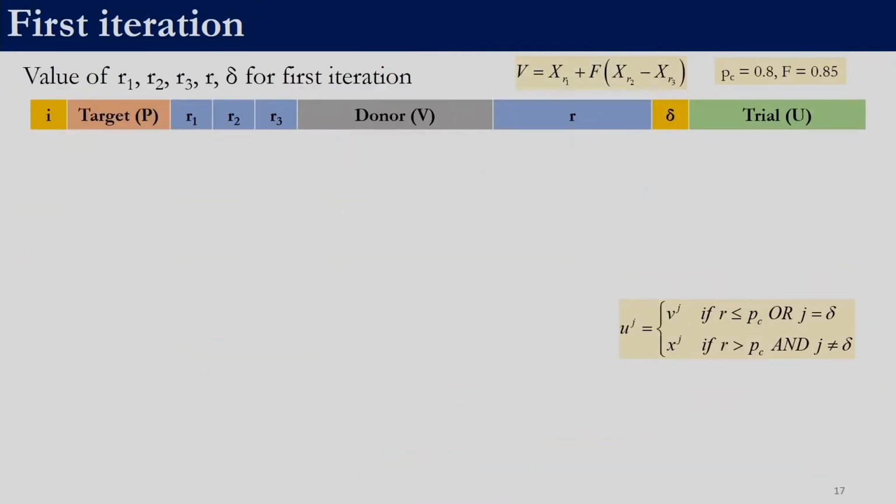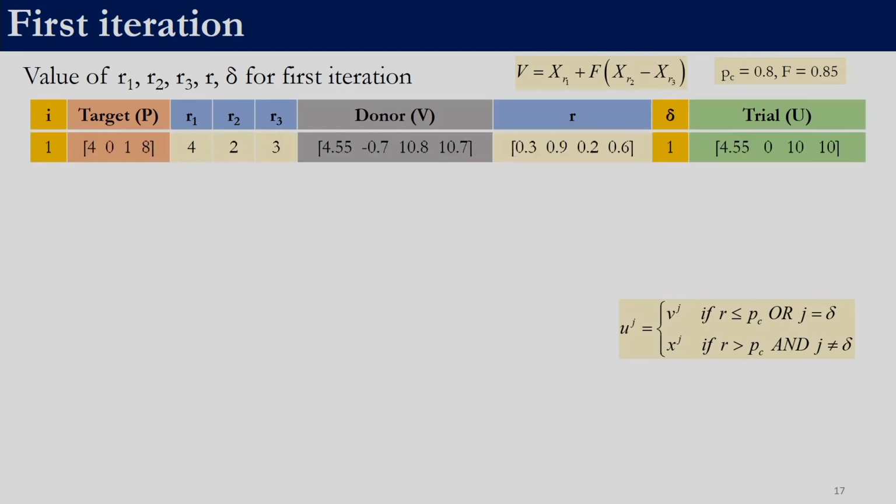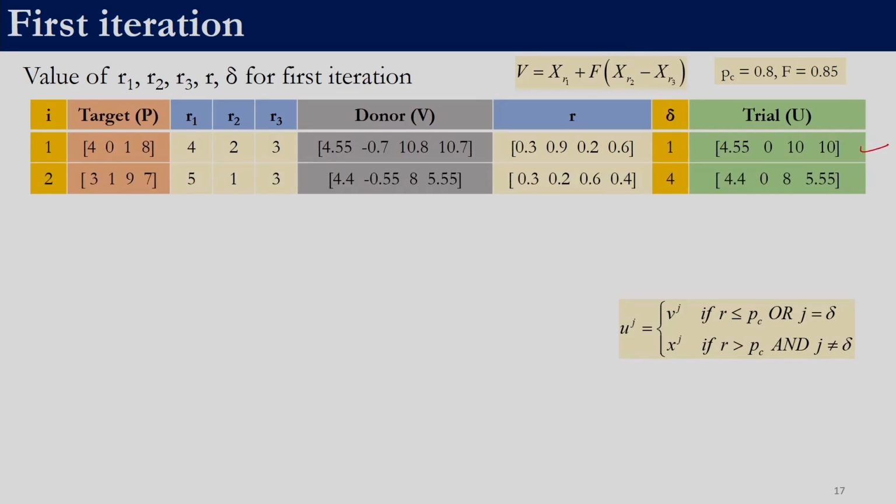After generating trial vector 1, we are not showing you the detailed calculation, you can calculate it. This is what we have got for the first target vector. For the second one, the target vector is 3197 and we need to choose 3 random solutions between 1 and d for mutation. We have taken the fifth solution, the first solution and the third solution, and applied this formula to calculate the donor vector.